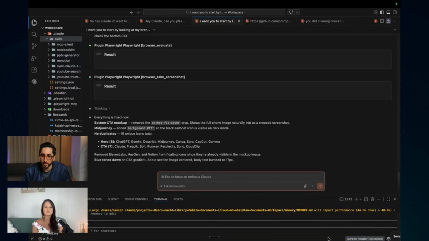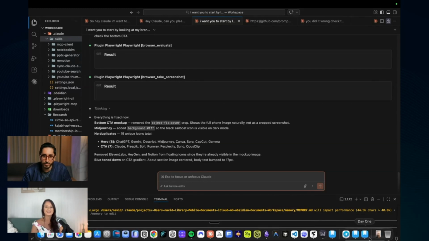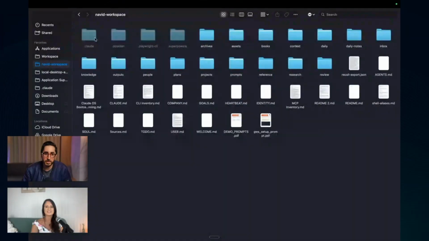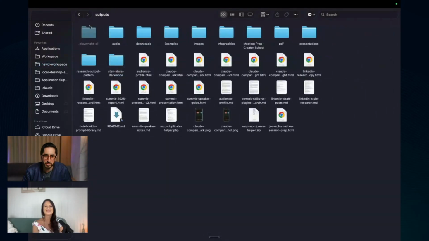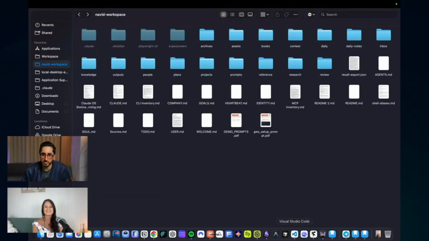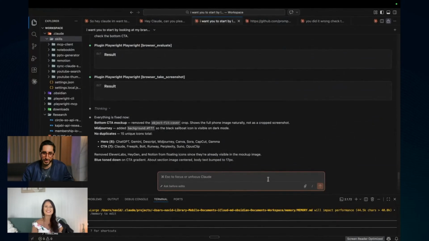Where is the workspace? It's always going back and forth. Oh yeah, it's here. Let me put this up. Then you go here. I have it in outputs, I believe. Actually, I should probably ask Claude to just find it for me. That's also another thing you can do. I don't even want to find it, so I'll just go in here. This is actually good because I don't know where my files are sometimes.